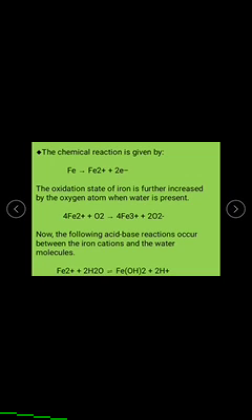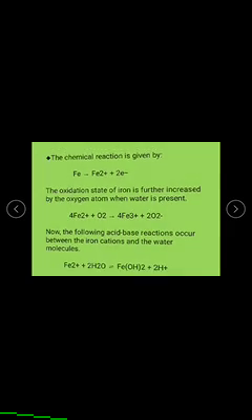Now the following acid-base reactions occur between the iron cations and water molecules. That is, Fe2+ plus 2H2O gives rise to Fe(OH)2 plus 2H+. This can be observed on the iron metal. This is the water drop. The inside part of the water drop acts as the anode, and the outside part of the water drop on the metal acts as the cathode.